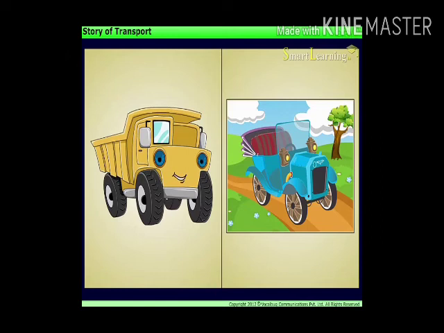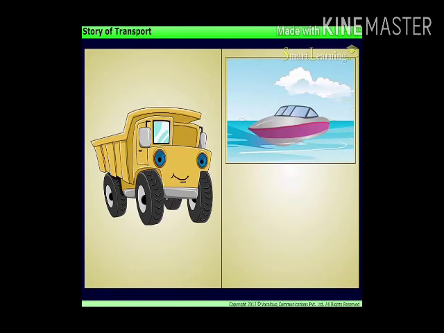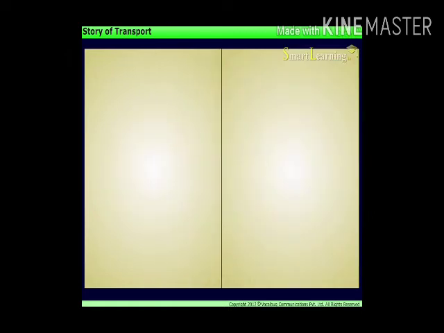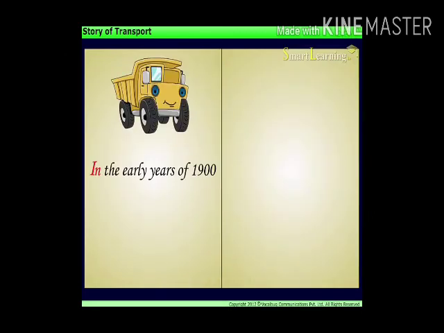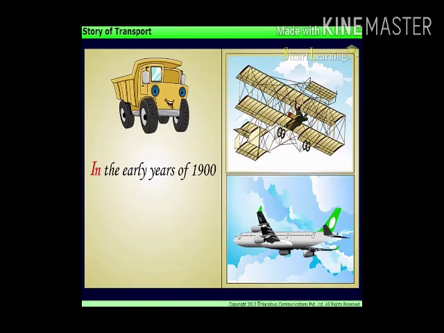Then came automobiles and motorized boats and ships for transport on water. In the early years of 1900, aeroplanes were developed, which were later improved to carry passengers and goods.